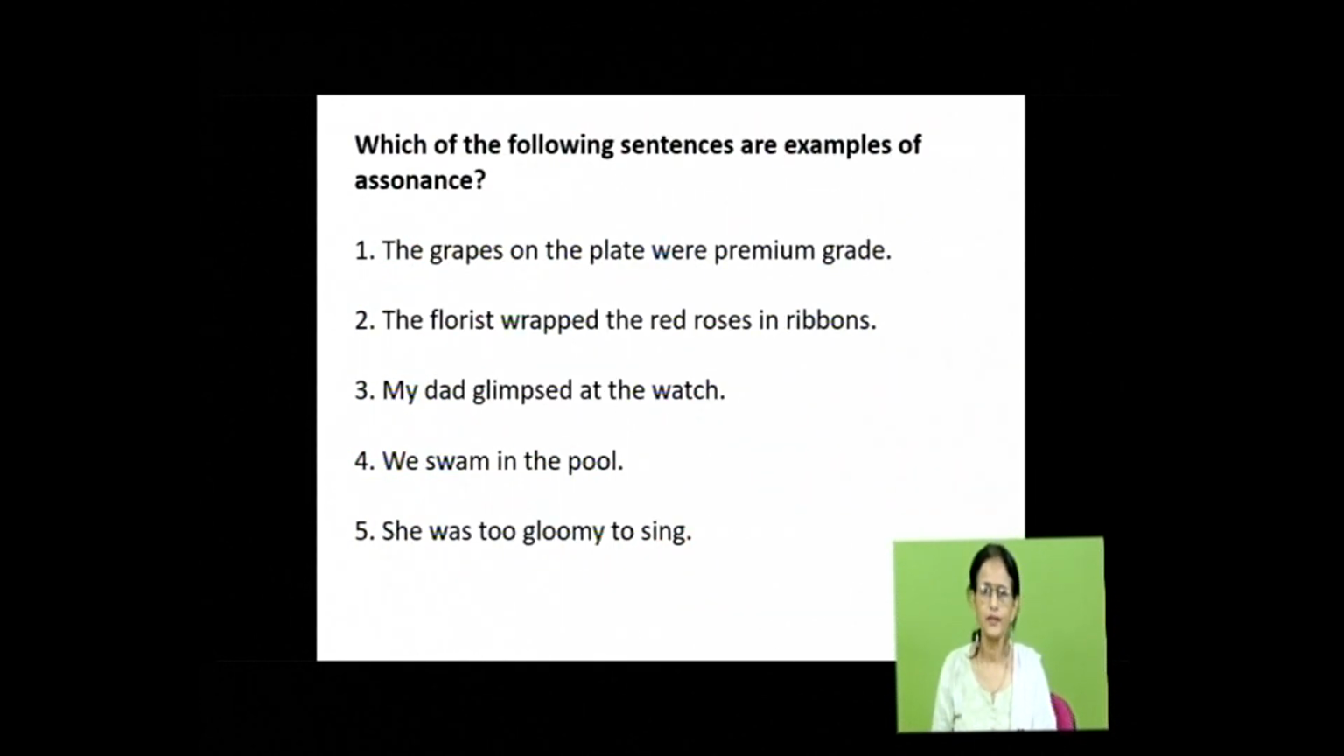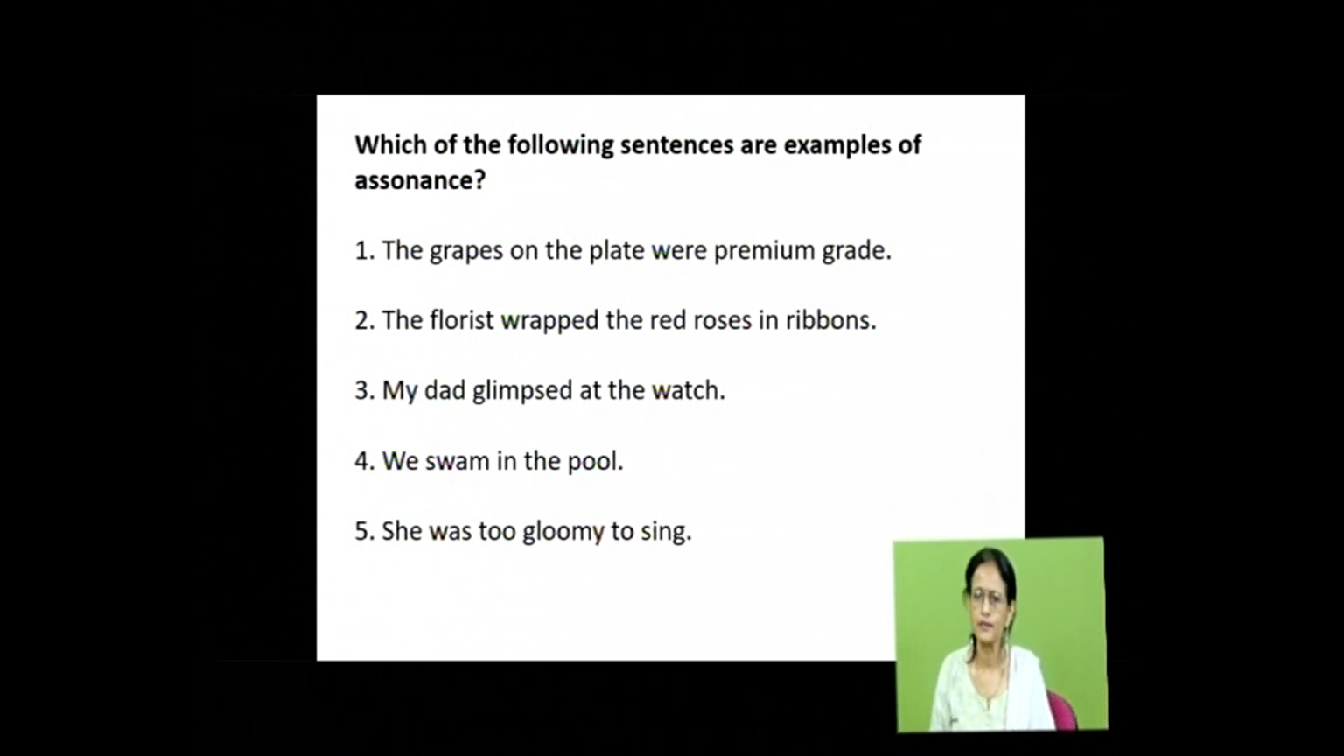Now, which of the following sentences are examples of assonance? The grapes on the plate are premium grade. The florist wrapped the red roses in ribbons. My dad glimpsed at the watch. We swam in the pool. She was too gloomy to sing.